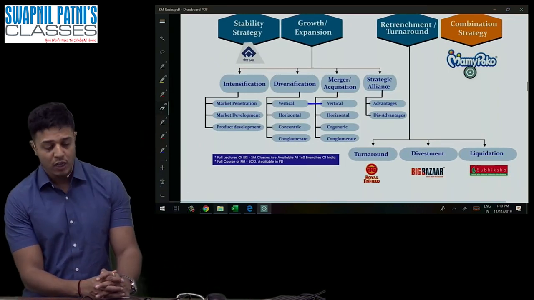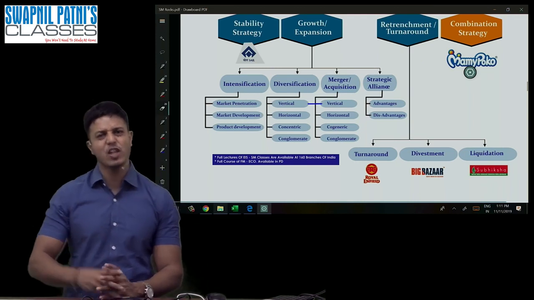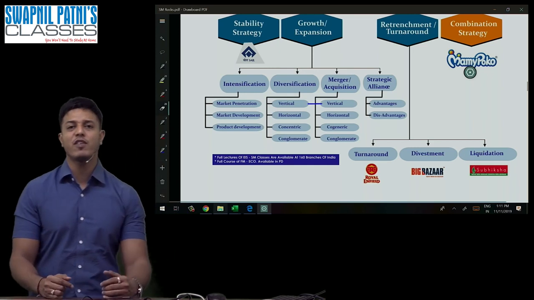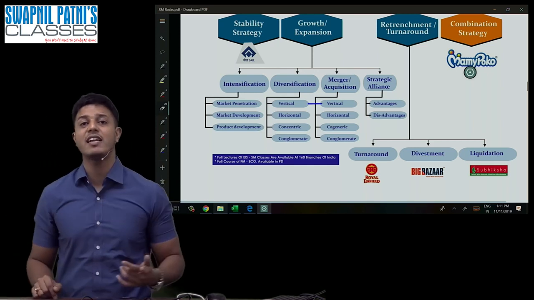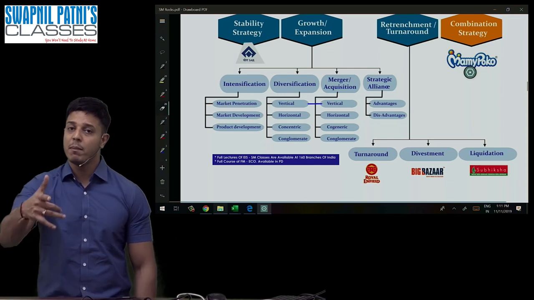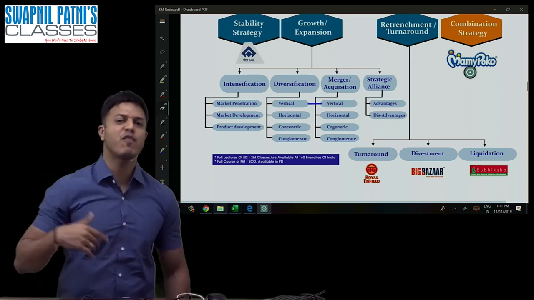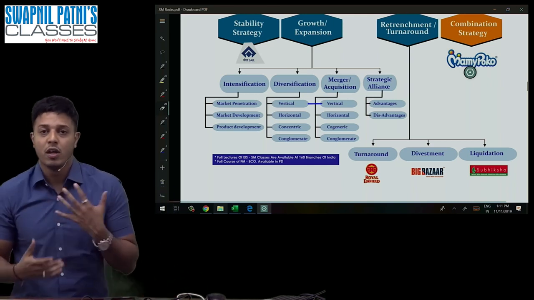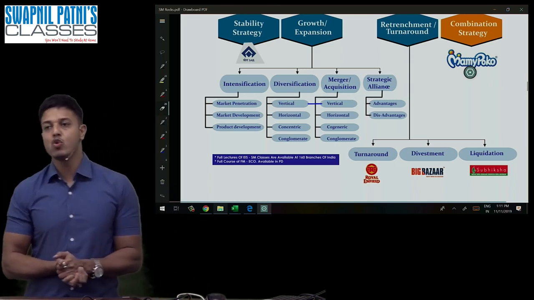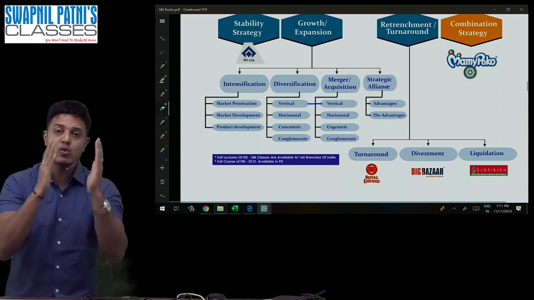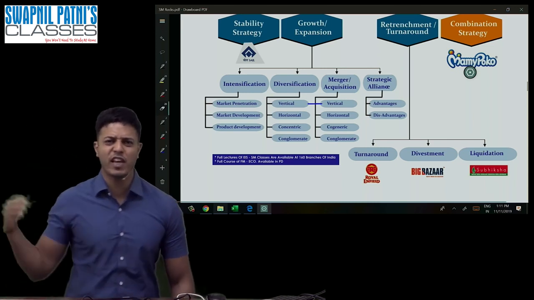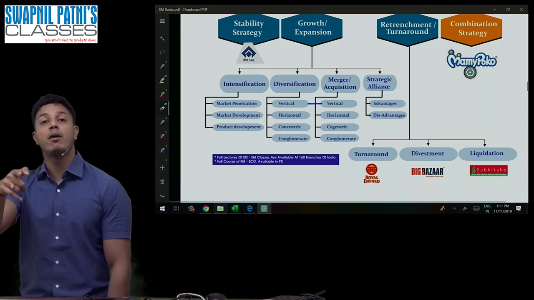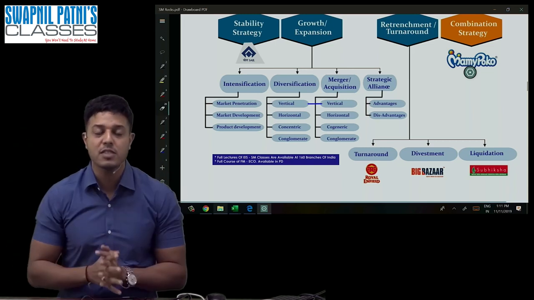There are 4 strategies of growth: intensification, diversification, merger, alliance. Once again, intensification, diversification, merger, alliance. You have to sing along. This is the way you should remember: intensification, diversification, merger, alliance. Okay, I hope you remember this.